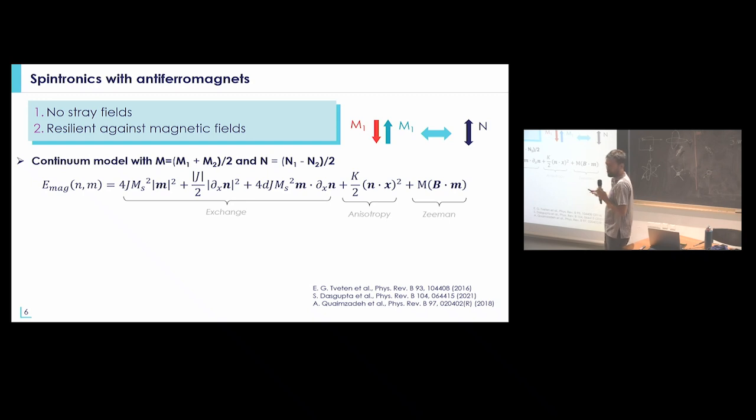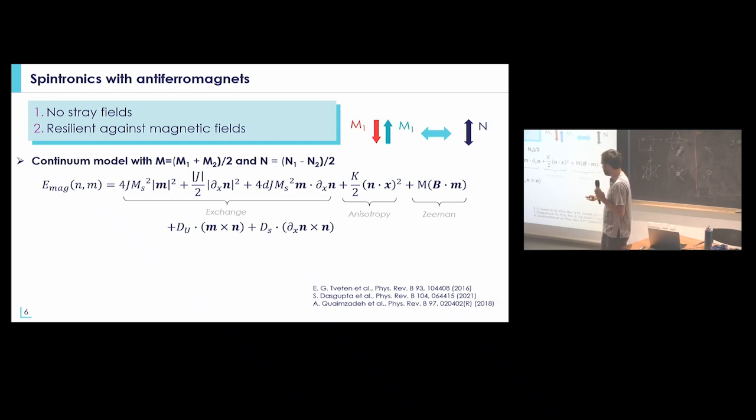As I was also describing in my lecture on magnonics, it's generally simpler to describe a system in a continuum model. In the case of an antiferromagnet, you describe the system with an L vector, the difference between M1 and M2, and with a dynamical net moment, which is generally equal to 0 by the sum of the magnetization of the two sublattices. Why do we also want to describe the system in a continuum model? It's because if we want to look at spin textures, we can then introduce, for example, the Dzyaloshinskii-Moriya interaction.